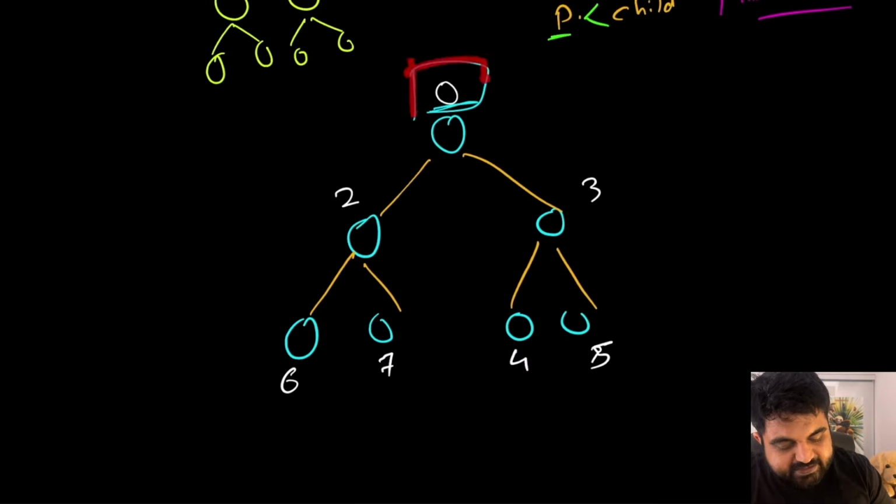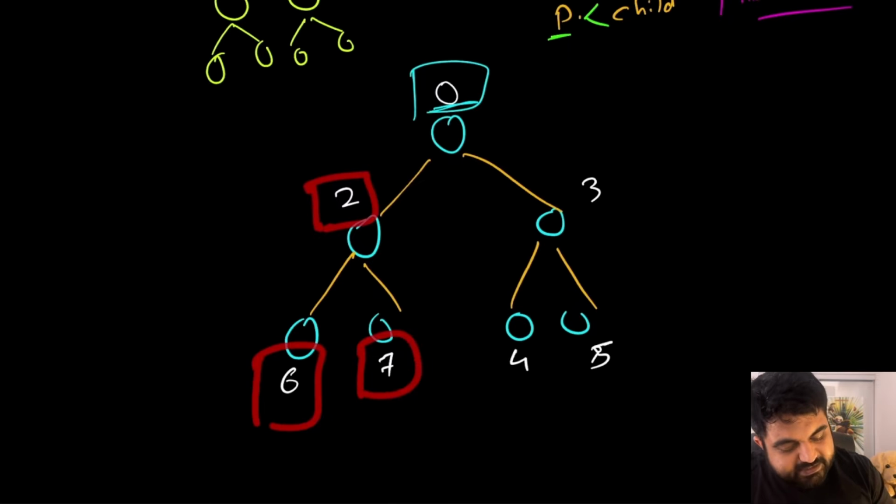So over here we can see that this 0 is the smallest element, and if we see the child, it is the value 2 and value 3. Once again, even at the subtree level, we can see that this 2 is actually smaller than its children 6 and 7. Same way, this 3 is actually smaller than 4 and 5.